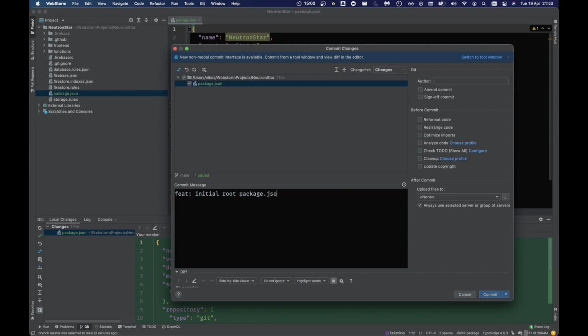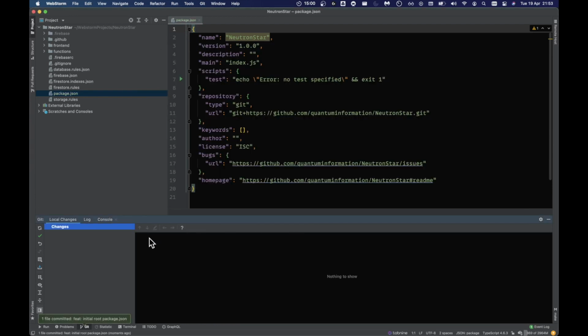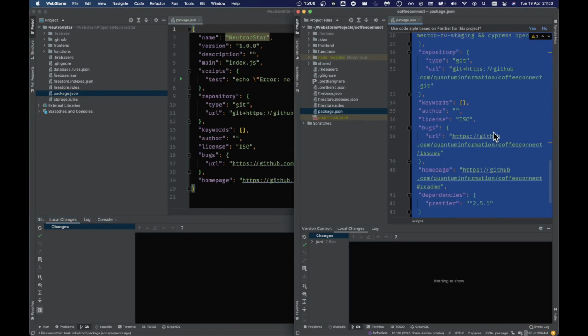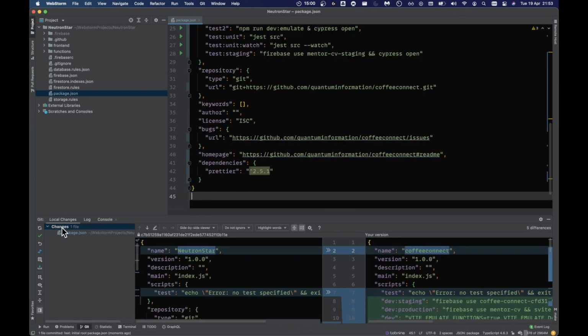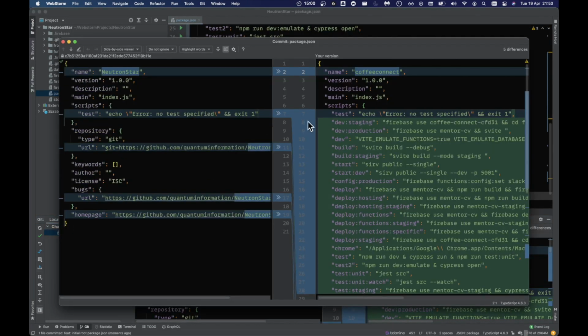More haste, less speed. And let's just get this clever one that I've done before. Just make sure everything's sane here. So we'll have some differences here.